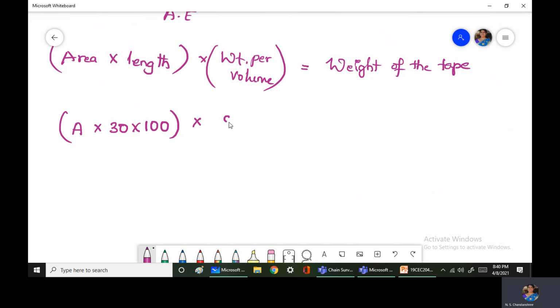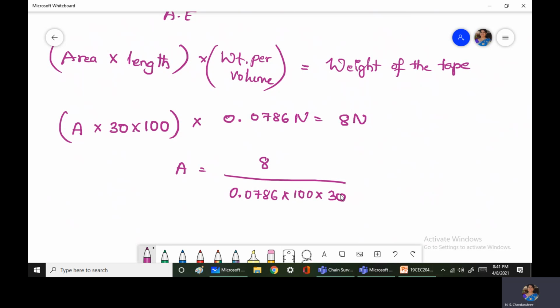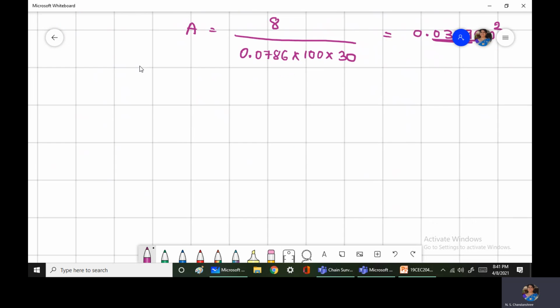Weight per unit volume, that is weight per 1 centimeter cube, is 0.0786, is equal to weight of the tape, which is given as 8 Newton. Right? So calculate the value of A. 8 divided by 0.0786 multiplied by 100 into 30. So A value is 0.0339 centimeter square. Now calculate the correction for pull.